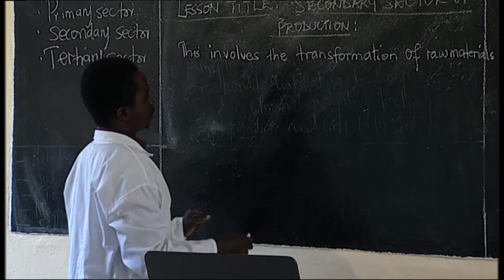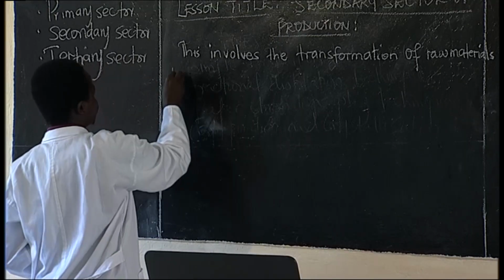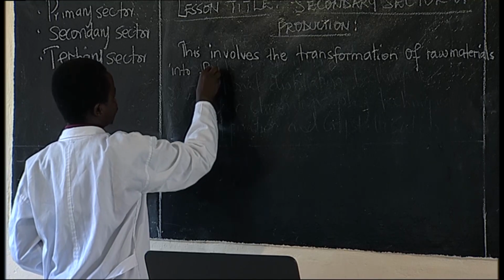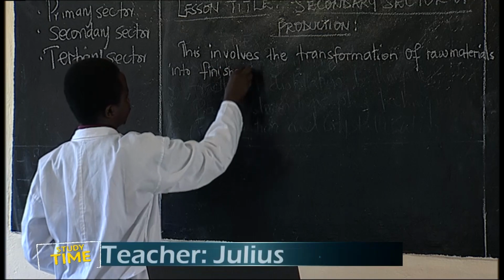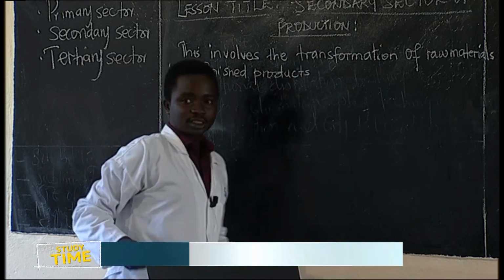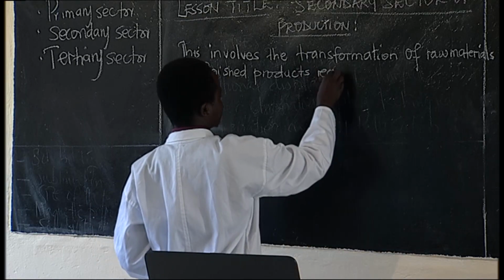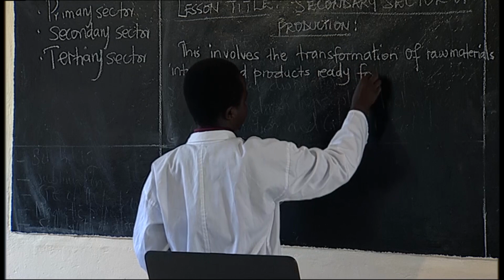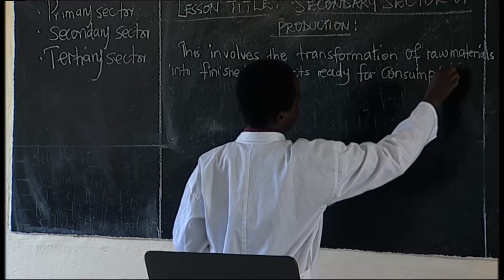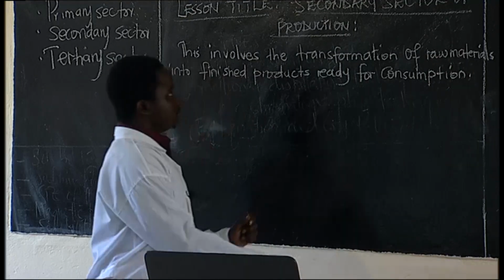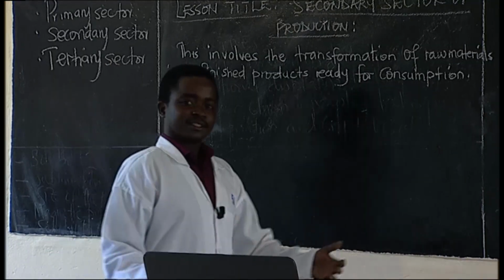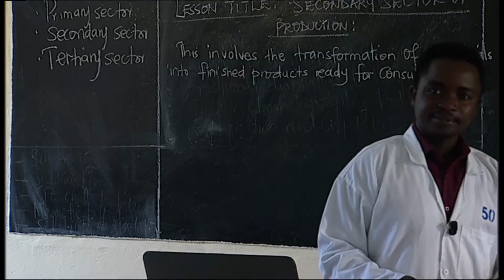So it involves the transformation of raw materials into finished products ready for consumption. So the secondary sector deals with transforming the raw materials extracted from the primary sector into finished products.